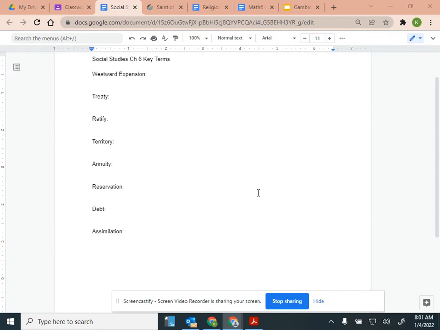Britain controlled much of Canada, and France and Spain still claimed ownership of land in Florida and west of the Mississippi River. In reality, however, this land belonged to the hundreds of American Indian nations that had lived there for centuries. If the United States wanted to expand, it would have to acquire land from those American Indian nations. So it's not that the land was empty and it was just up for grabs. We know that the American Indians have been living here. We know about the Dakota and the Ojibwe here in Minnesota. They've been here for centuries. So now the United States wants the land. They have to work out agreements to get that land.